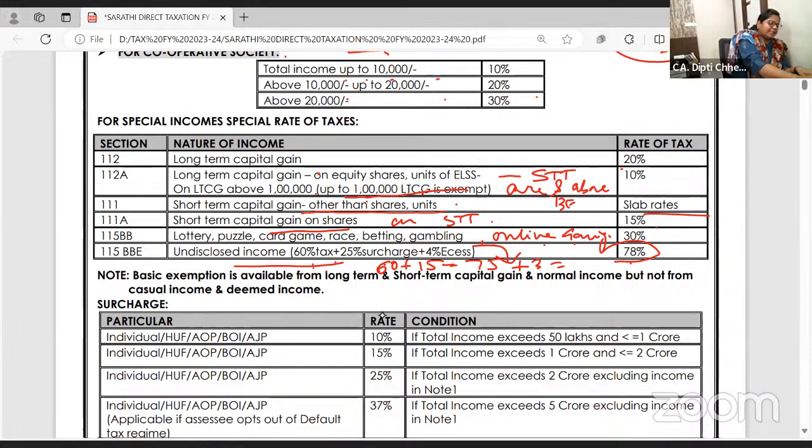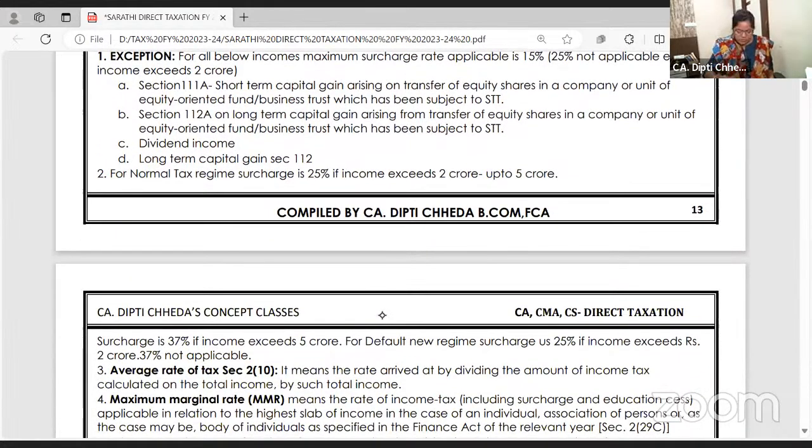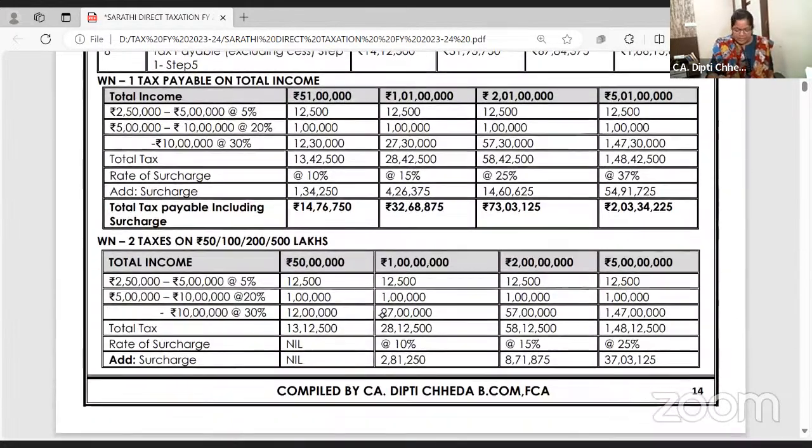See, for all these examples are solved. In this very chapter I have solved so many examples to make all this very clear. You want me to share? Two minutes before we go on to surcharge and unutilized basic exemption and marginal relief and all. One second. Yes.